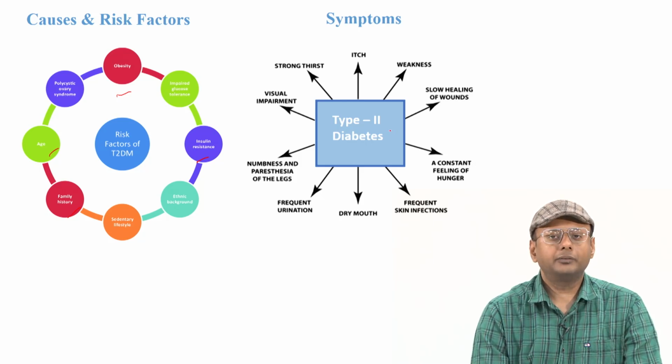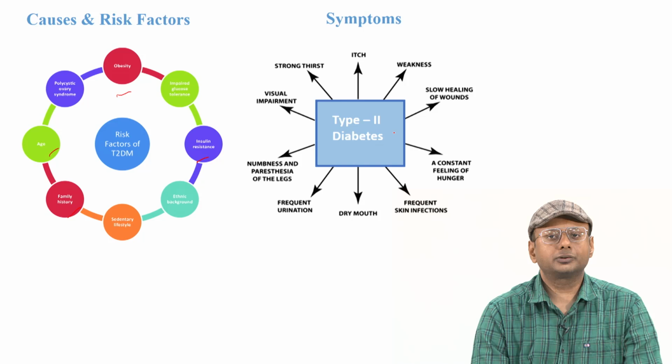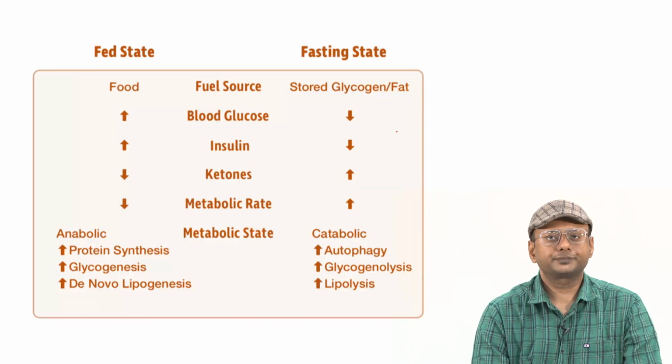We can maintain the physiological condition even if type 2 diabetes happens. Type 1 diabetes is mostly a chronic disorder, and if the insulin level or glucose level cannot be maintained in the body even after insulin therapy, then the patient may even die. But with type 2 diabetes, generally the lifespan is much longer. They can easily control their blood glucose level with different interventions, so the lifespan can be improved.